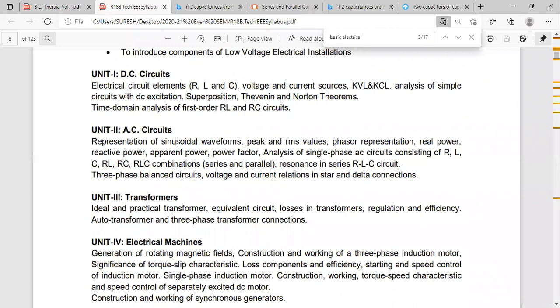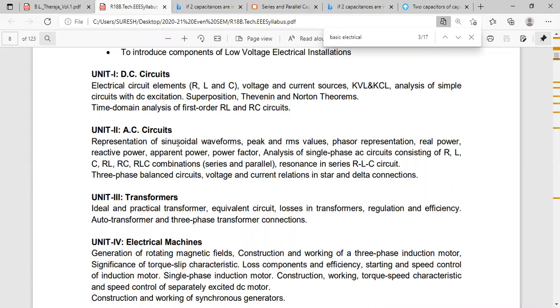Next, second question. Derive average and RMS value for full-wave rectifier. First is half-wave rectifier, second one is full-wave rectifier. They last for 5 marks. Sometimes they are asking for 10 marks also.